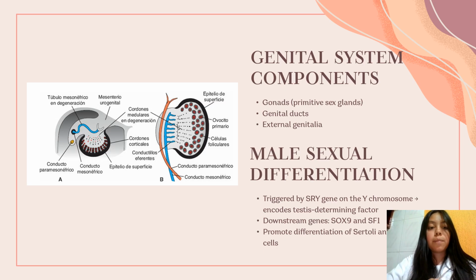Female duct development. The absence of testosterone leads the Müllerian ducts to form the fallopian tubes, uterus, cervix, and upper vagina. Conclusion. In conclusion, the development of the urinary and genital systems is complex and highly regulated by genetic and molecular factors.